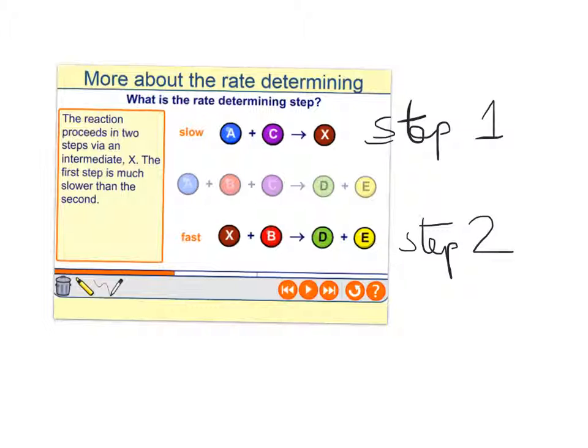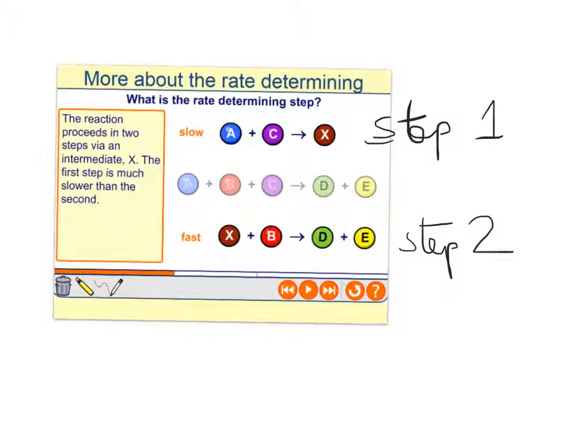Because this is the slow first step, this is the rate determining step. Nothing else can happen until this has happened. It doesn't matter how much B is present, because as soon as X is made, B reacts with it to go to the end point.